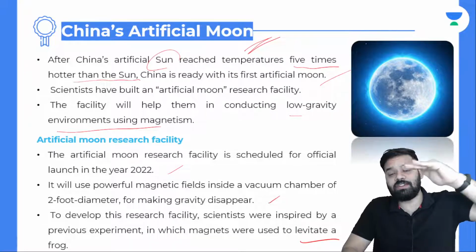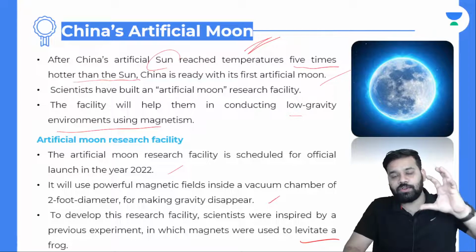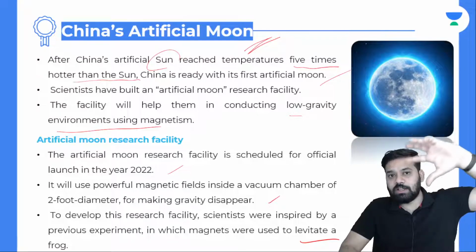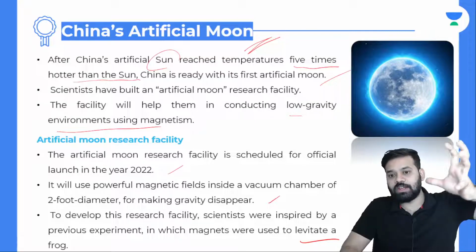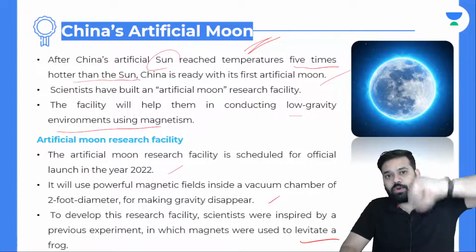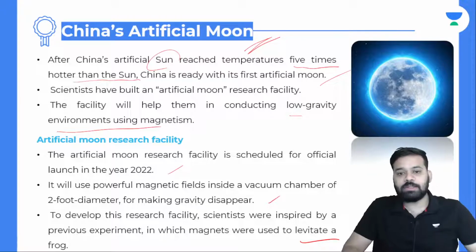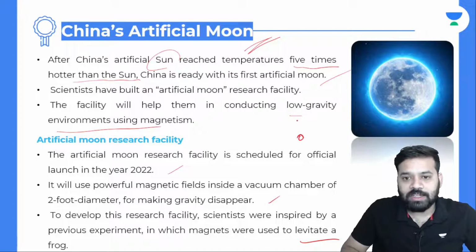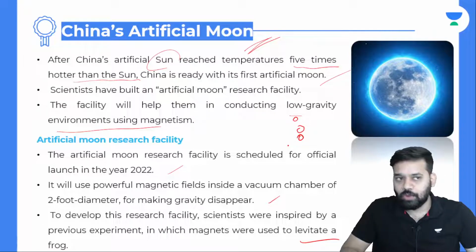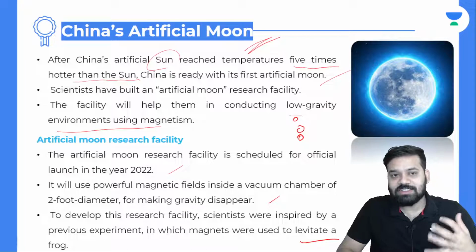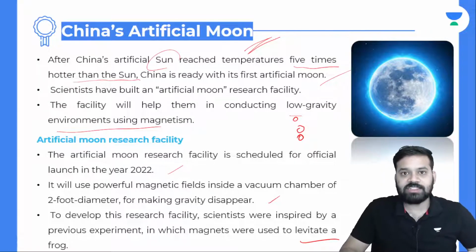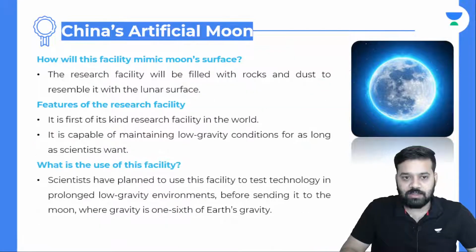There is something called levitation photography, wherein they take photos in which the person will not be on the ground, he will be floating. That is levitation photography. So levitate means to float without gravity. What had basically happened is, using two magnets, a frog was made to levitate, to float, that is, it was not under the influence of gravity. So this idea inspired Chinese scientists, and they have constructed this artificial moon research facility.